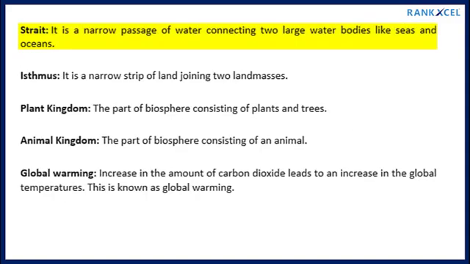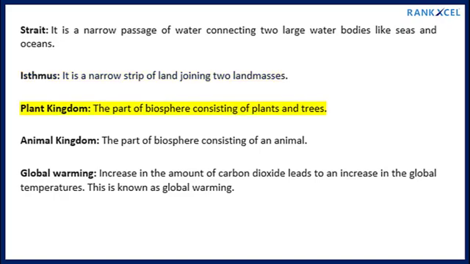Strait, it is a narrow passage of water connecting 2 large water bodies like seas and oceans. Isthmus, it is a narrow strip of land joining 2 land masses. Plant kingdom, the part of biosphere consisting of plants and trees. Animal kingdom, the part of biosphere consisting of animals. Global warming, increase in the amount of carbon dioxide leads to an increase in the global temperatures. This is known as global warming.